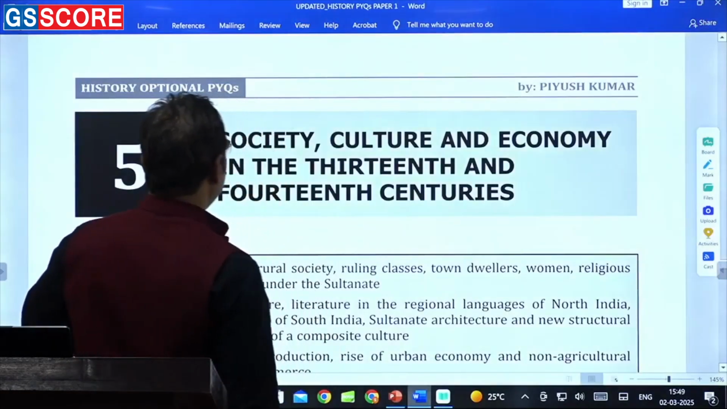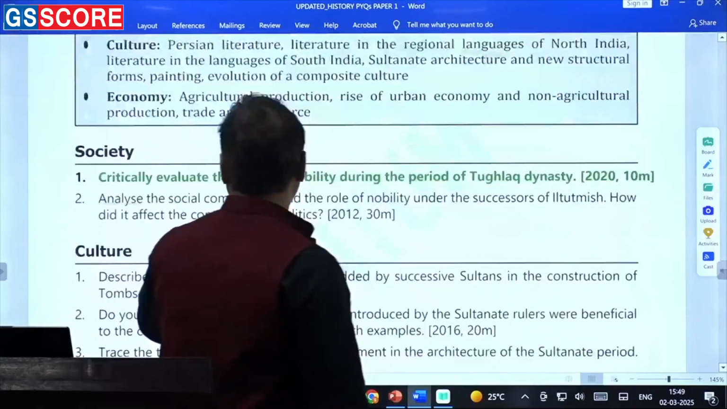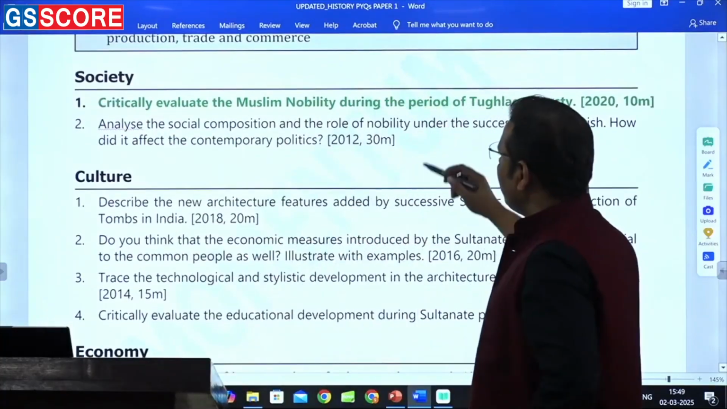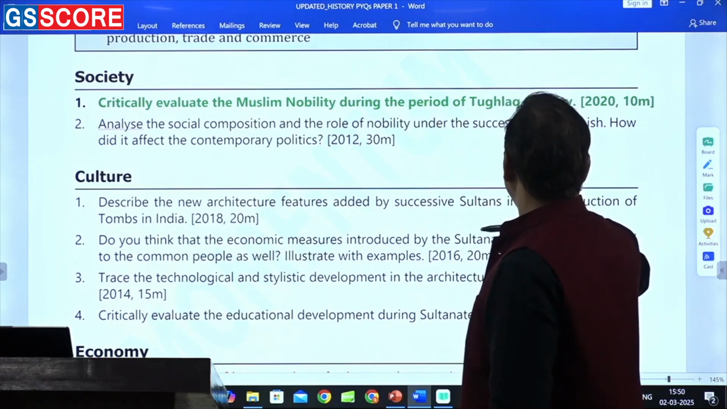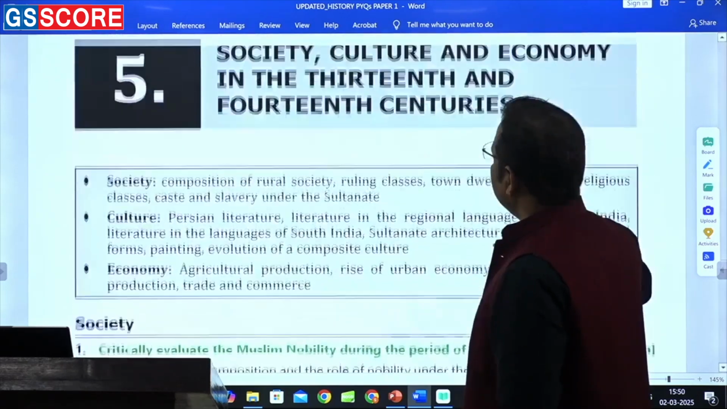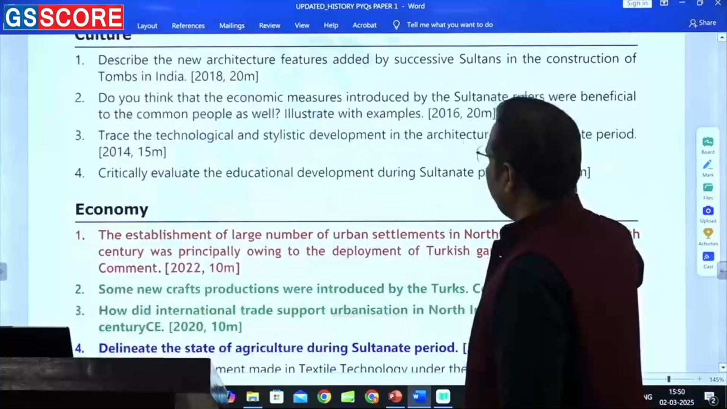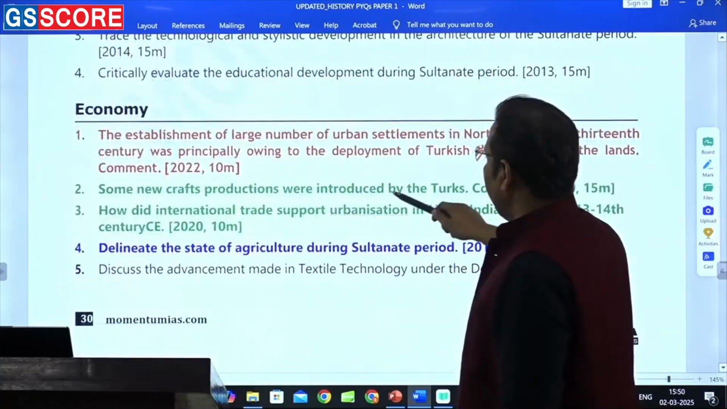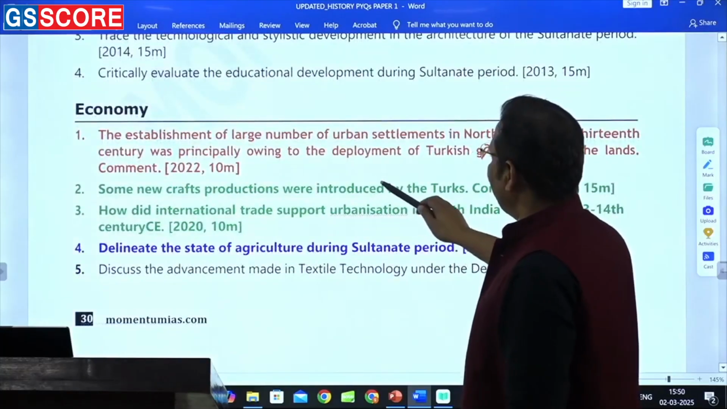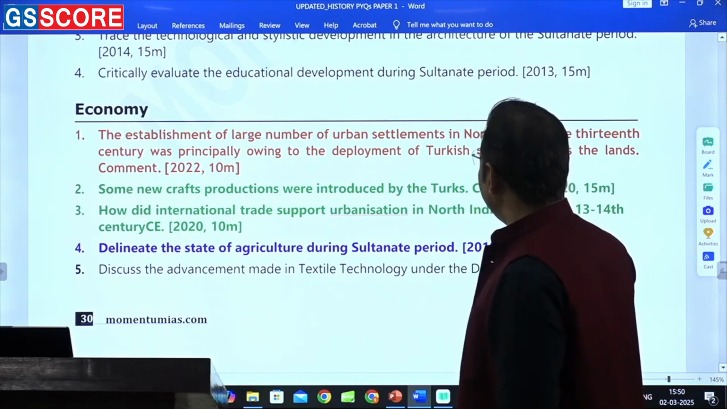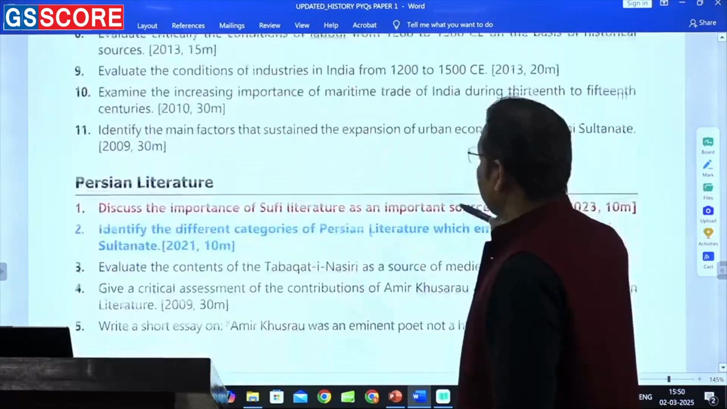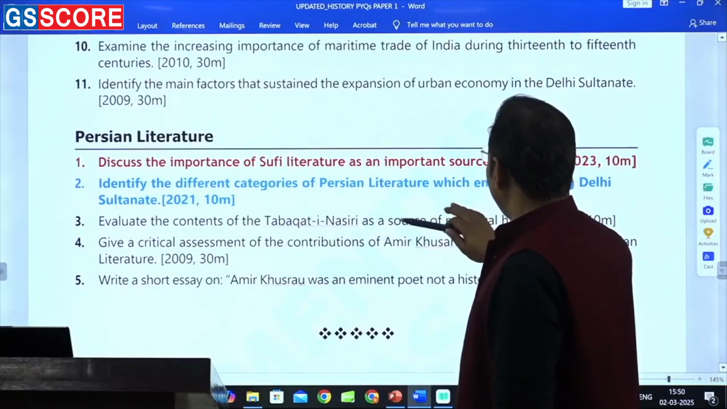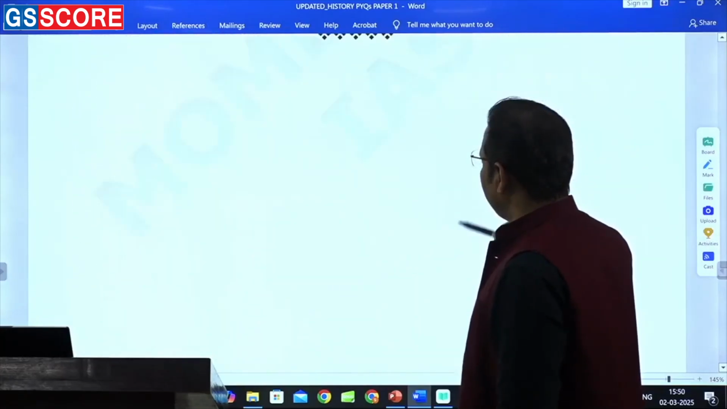Let's see. This is the question, right? This is the topic. Now, society. So they have asked about the Muslim nobility under the period of Tughlaq dynasty. Okay, fine. This is society, culture, and economy. Okay, go to other areas. Economy. Now, 2020, two questions have been asked. 2022, one question has been asked. And it is about the urban settlement, which was not really being asked earlier. Persian literature. 21, 23, the questions were there from the Persian literature.